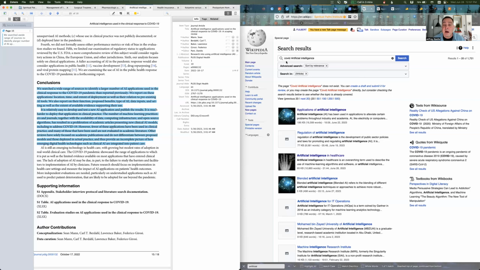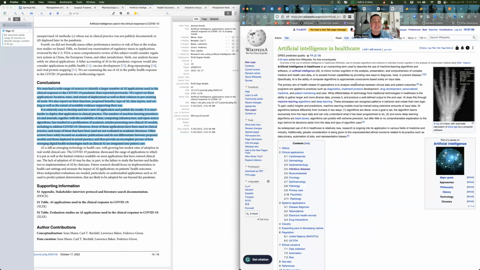And I did a search on literally COVID, artificial intelligence. I used the little search box up here. I already did the search just for the point of this recording. So I already did the search and I came across it and I found lots and lots of things that include COVID and artificial intelligence. And the two that looked most promising were applications of artificial intelligence and artificial intelligence in healthcare. And sure enough, it's in the artificial intelligence in healthcare article that I think this finding will actually fit.